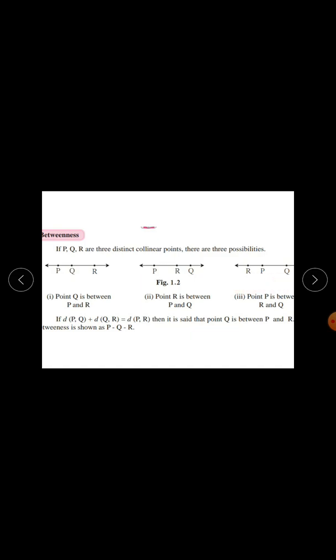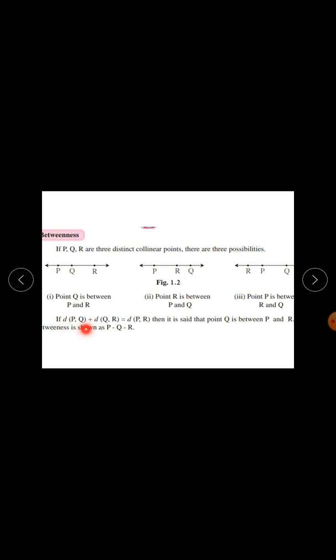Okay. If Q is between P and R means distance PQ plus distance QR is equal to distance PR. And if R is between P and Q, then distance PR plus distance RQ is equal to distance PQ. And if P is between R and Q, then distance RP plus distance PQ is equal to distance RQ.